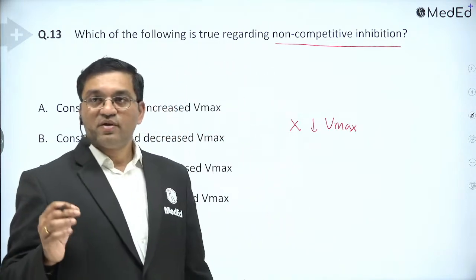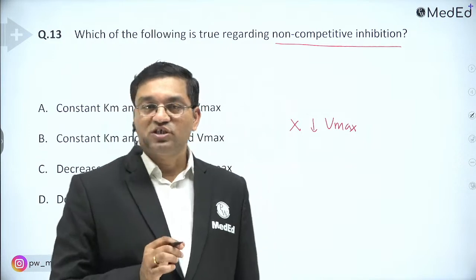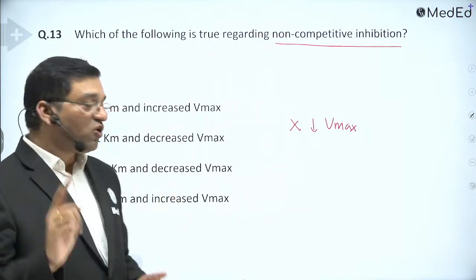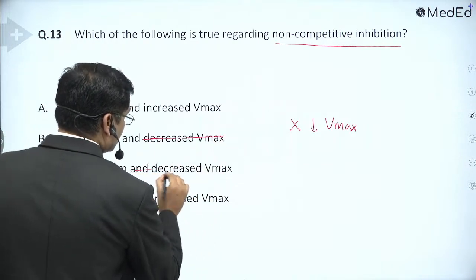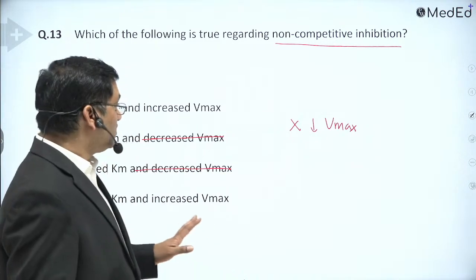Vmax means maximum velocity. There is nothing like a decrease in the Vmax. So first rule out the decrease in Vmax option.